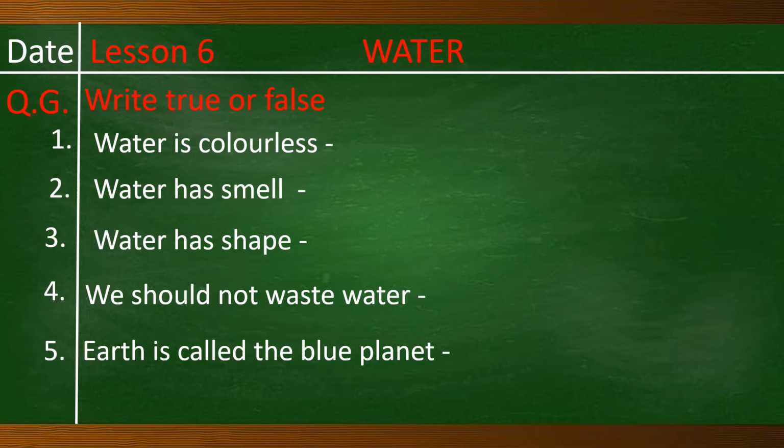Number 2. Water has smell. Number 3. Water has shape. Number 4. We should not waste water. Number 5. Earth is called the blue planet. Now children, write the answer and then I will discuss.